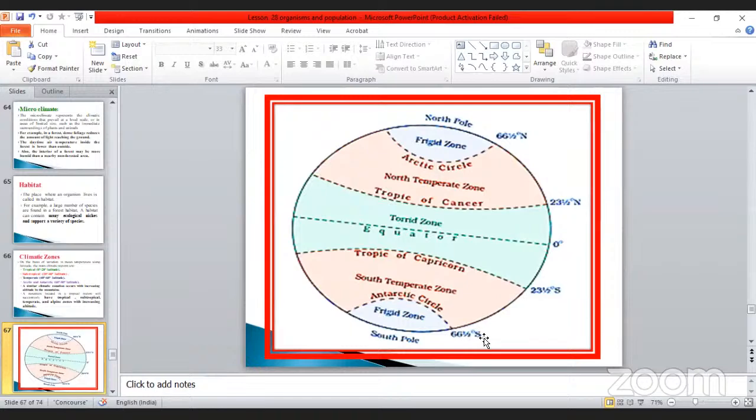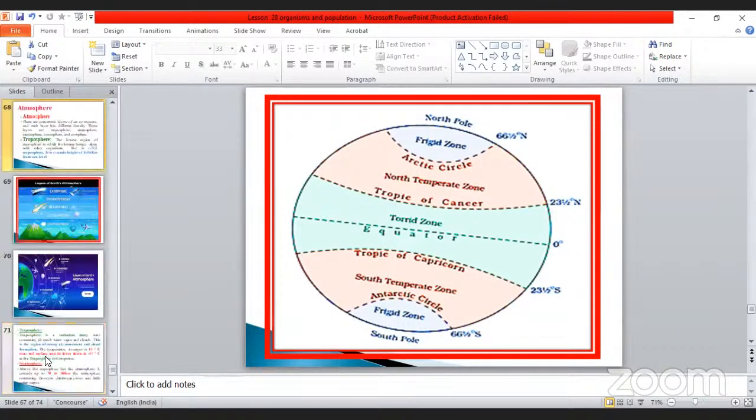Sometimes they ask the question: which degree? 66.5 degrees south, 66.5 degrees north. In both these areas, the temperature will be minus in nature, minus 90, minus 120. The center, we already know, these are the tropical regions where the temperature will be normal in nature. In the center, the temperature will be very high, or the reverse. So this is the diagrammatical representation of the temperature.